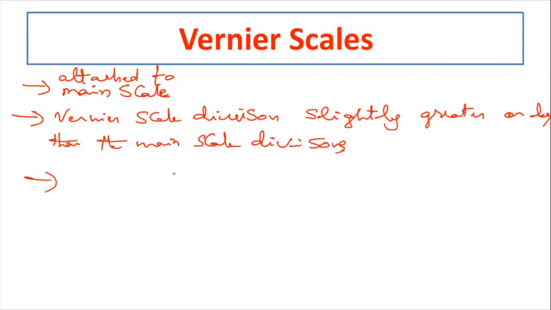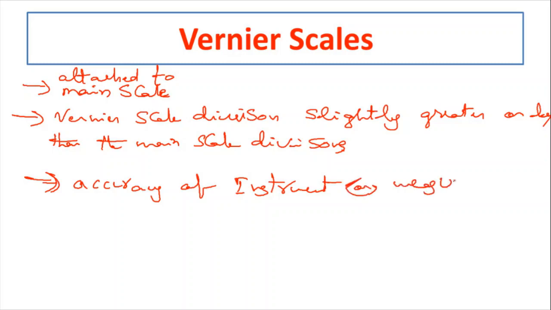Now the importance of this vernier scale is that by providing it, the accuracy of the instrument improves. So the purpose of the vernier scale is to improve the accuracy of the instrument, or else to improve the accuracy of the measurement.